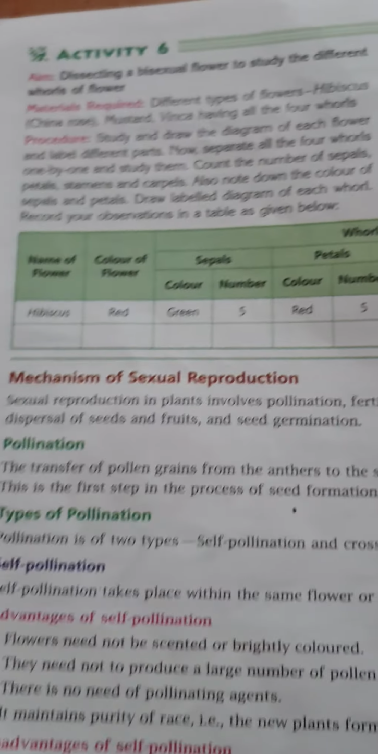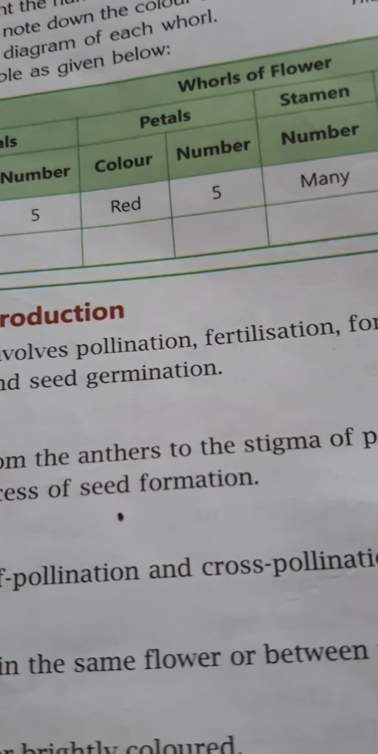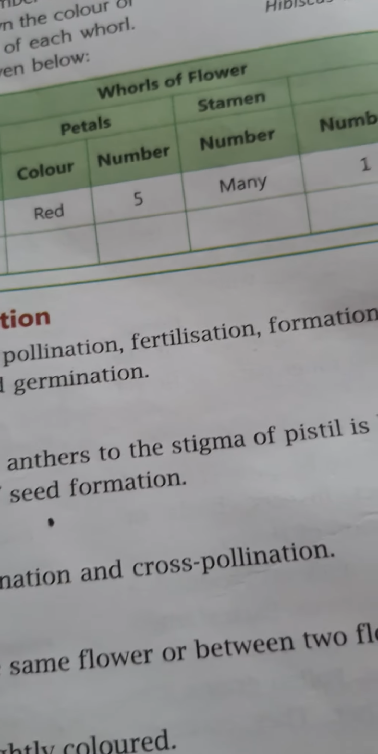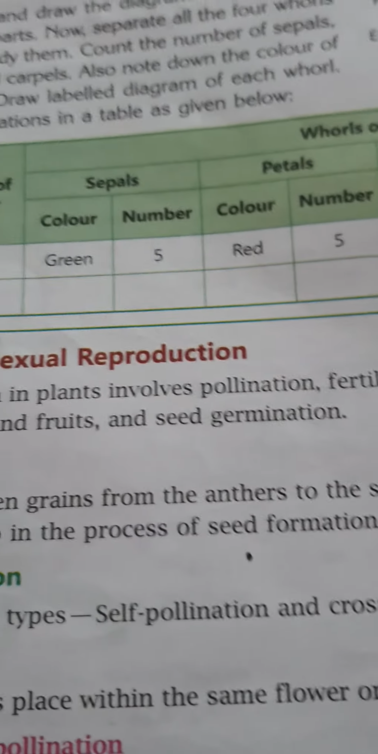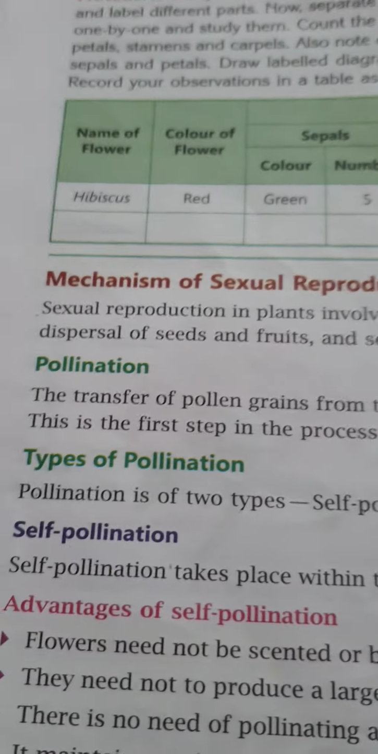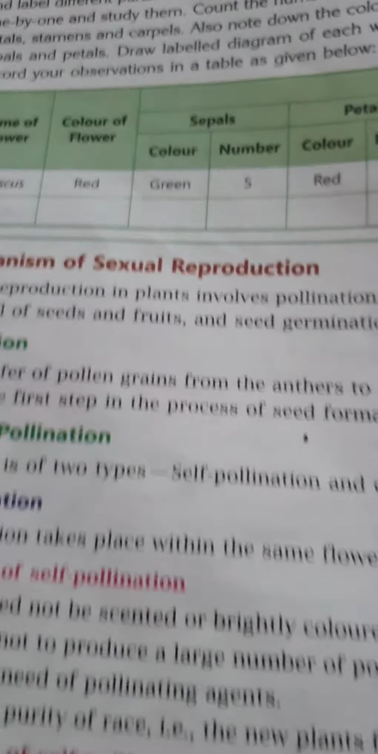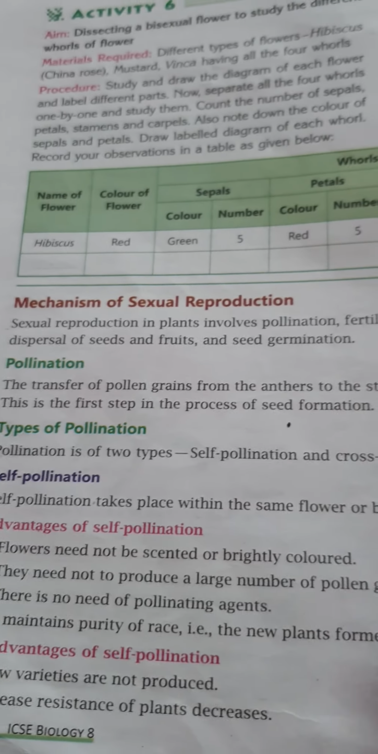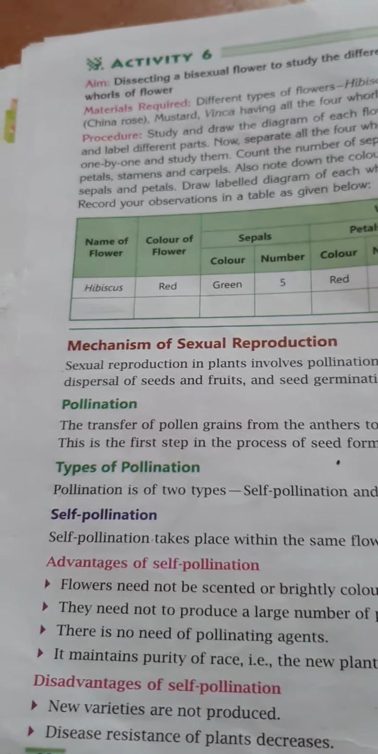Now, how many types of pollination are there? So students, there are two types of pollination. All plants having flowers completely rely on the pollination method for reproduction. The two types are self pollination and cross pollination.